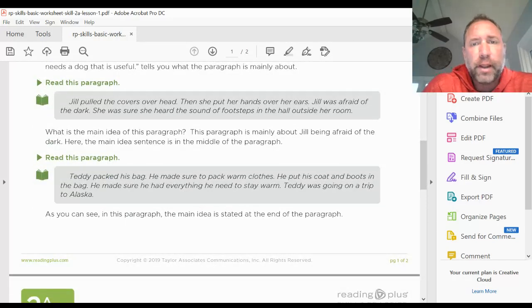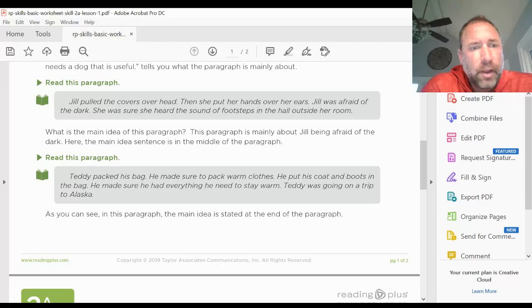Read this paragraph. Jill pulled the covers over her head. Then she put her hands over her ears. Jill was afraid of the dark. She was sure she heard the sound of footsteps in the hall outside of her room. What is the main idea of this paragraph? This paragraph is mainly about Jill being afraid of the dark. Here, the main idea sentence is in the middle of the paragraph.